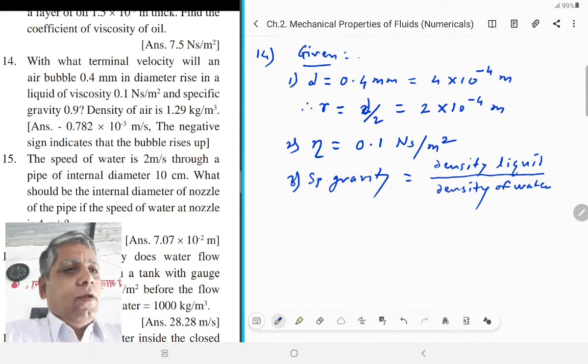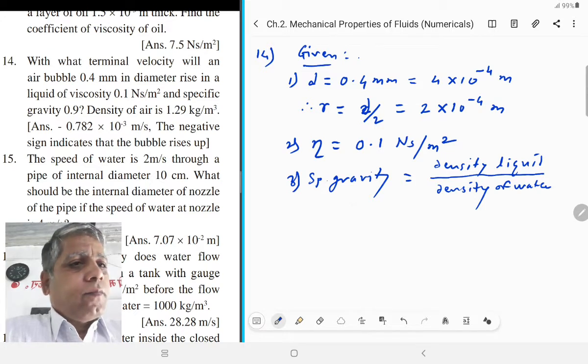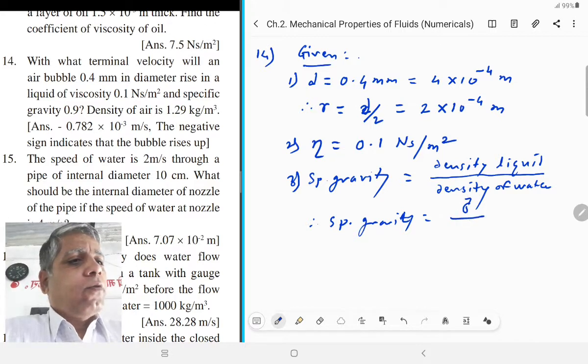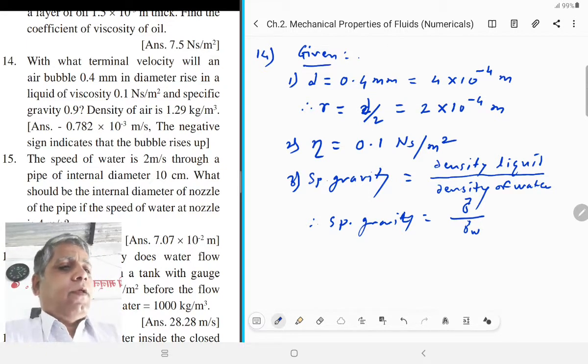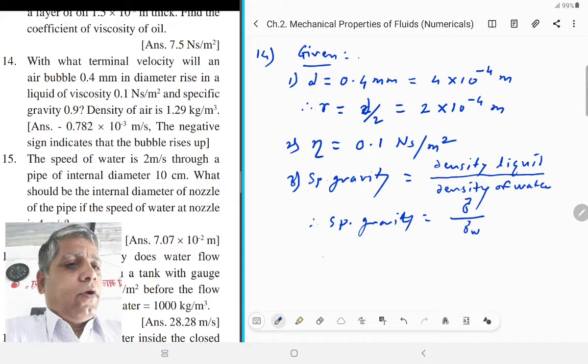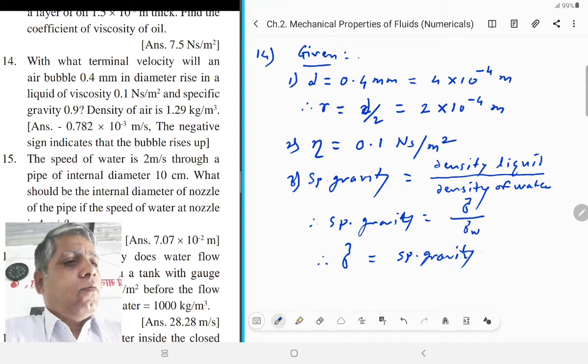The density of liquid is considered sigma. Therefore specific gravity is equal to density of liquid to the density of water. Therefore density of liquid is equal to specific gravity into density of water.